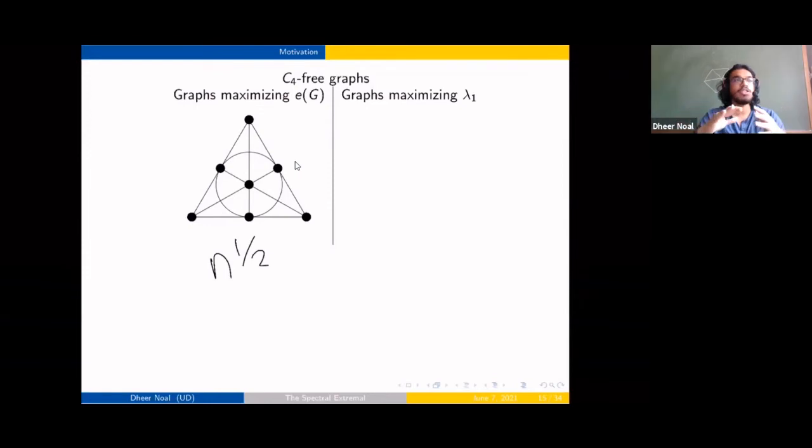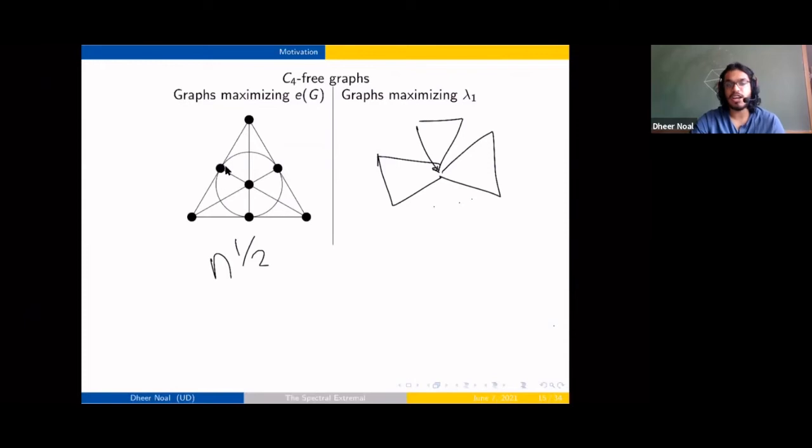So far we saw that the families were sort of the same. So this is the first example where the families are going to be different. For the C4 case, I think Nikiforov proved not too long ago that the spectral extremal graphs for the C4 case are going to be the friendship graphs. And so we know the extremal graphs completely over here.